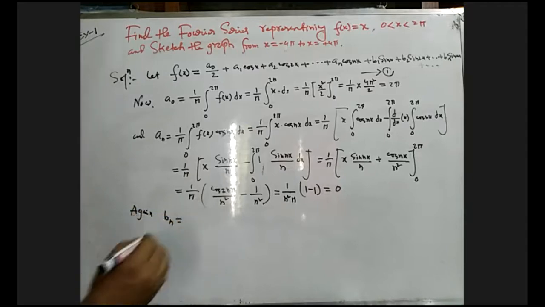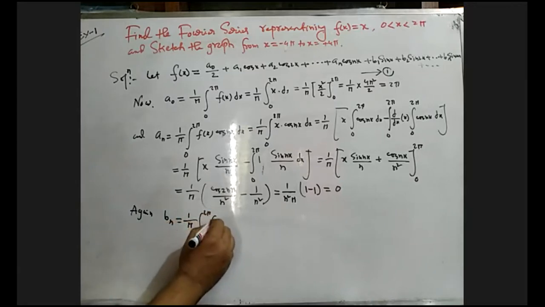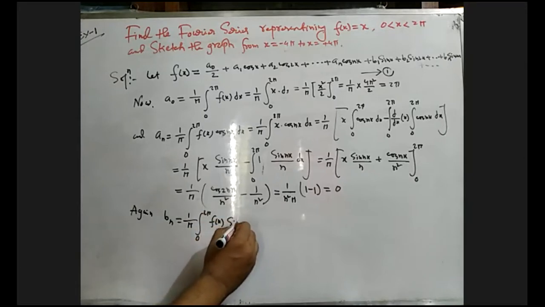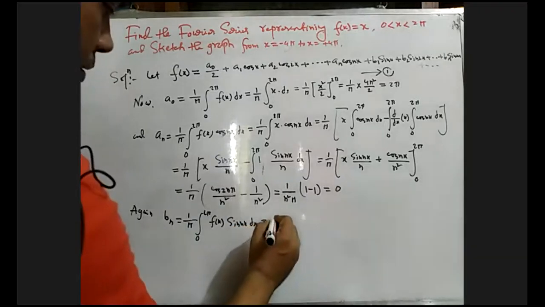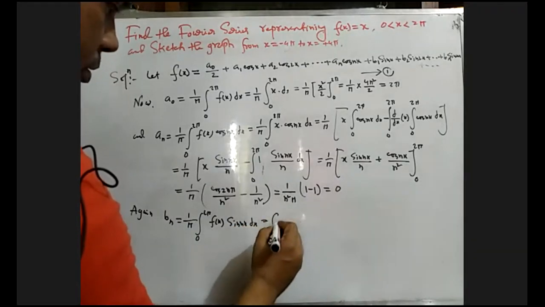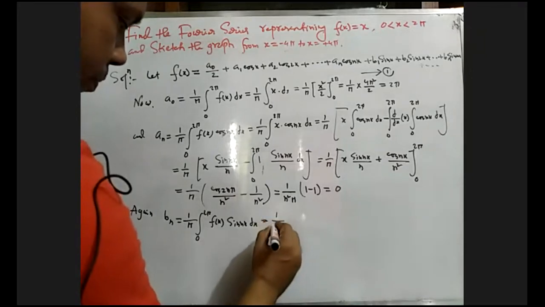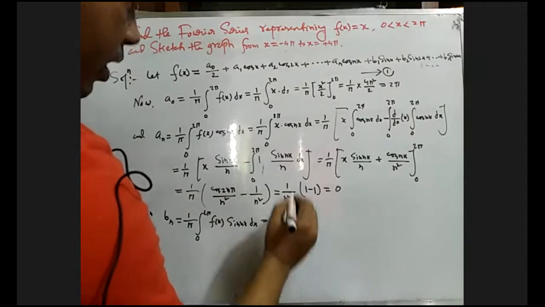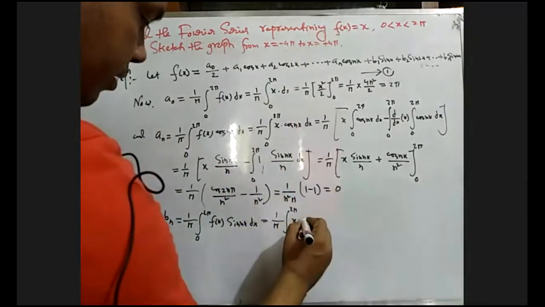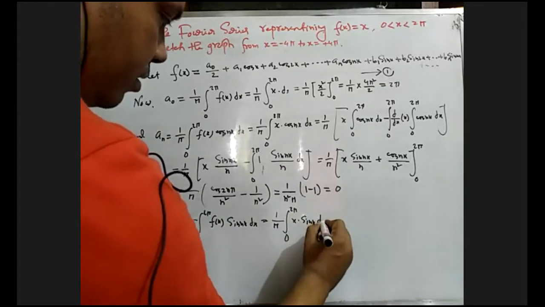Again, what will be bn? bn equals 1 by pi, integral from 0 to twice pi of f of x sine nx dx, which is 1 by pi, integral from 0 to twice pi of x sine nx dx.